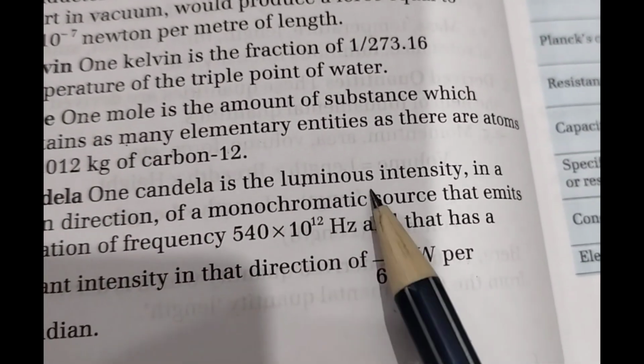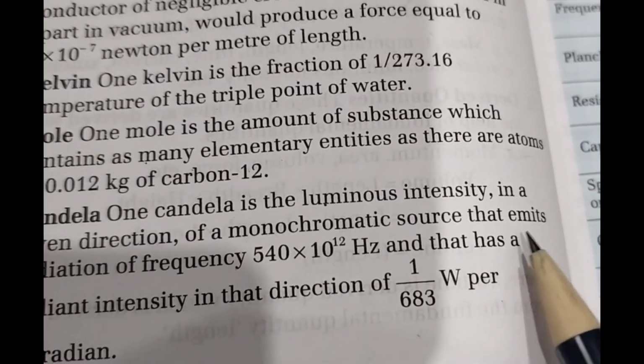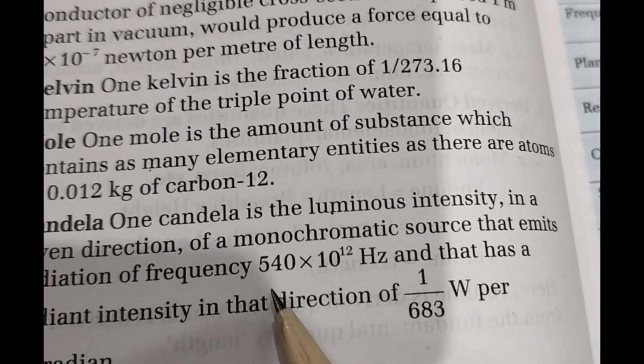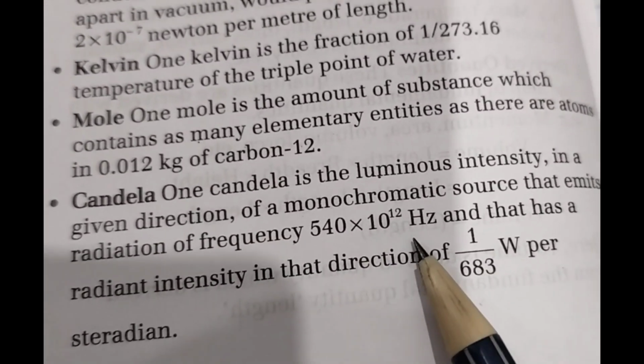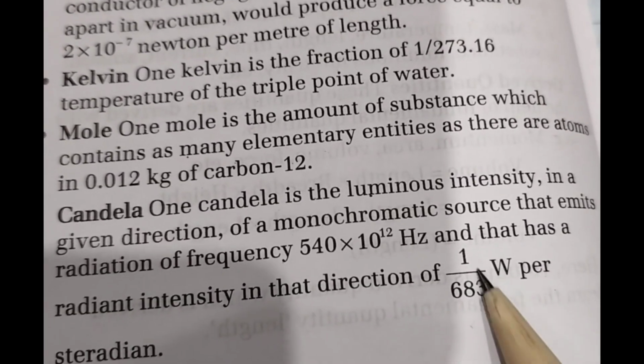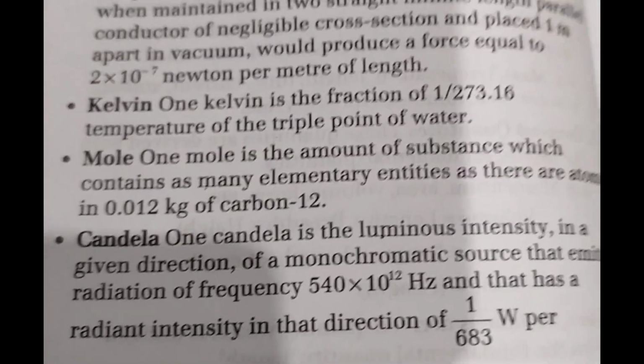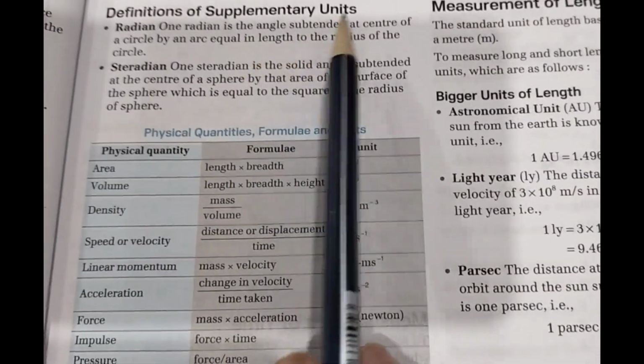1 candela is the luminous intensity in the given direction of a monochromatic source that emits radiation of frequency 540 into 10 to the power 12 Hertz, and that has a radiant intensity in that direction of 1 by 683 watt per steradian. Next is the definition of supplementary units.